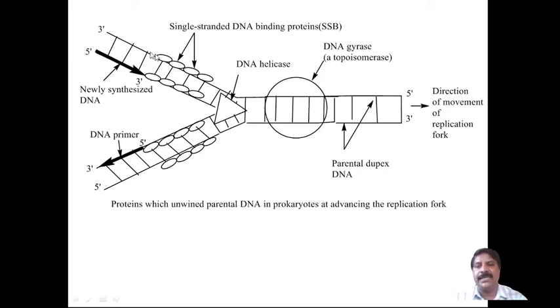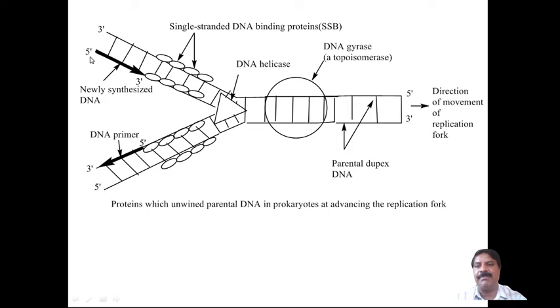One is 3 prime to 5 prime, and another one is 5 prime to 3 prime. Therefore these are in an anti-parallel manner. These are the start, that is a 3 prime start, and here the 5 prime ends.